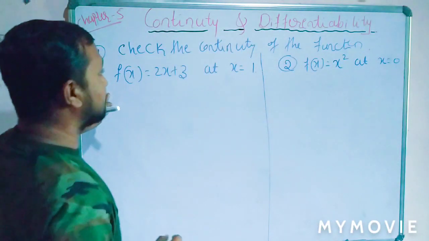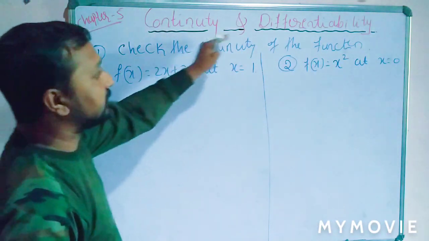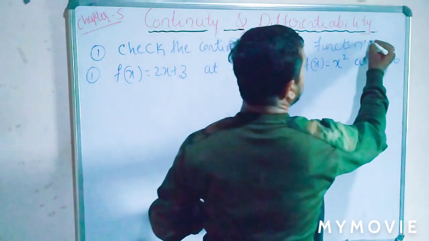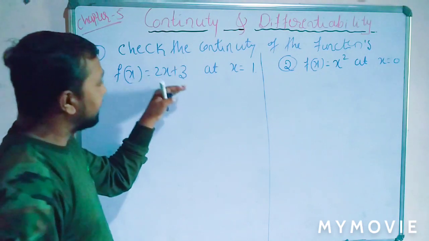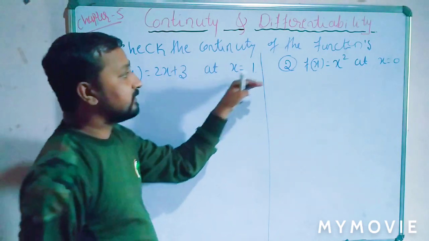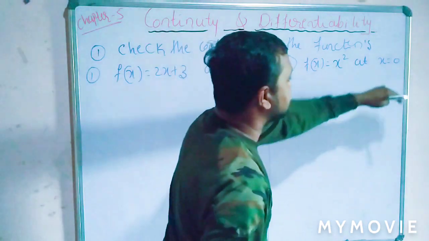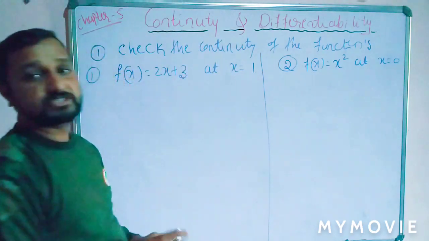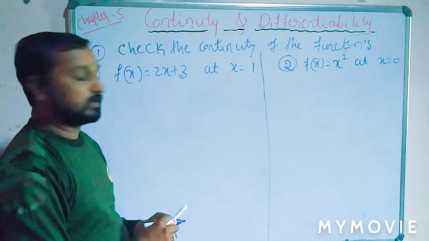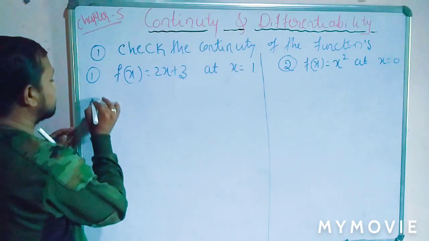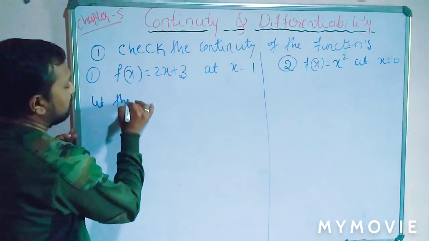Here in these two examples, what we will do is check the continuity of the functions. First one, f of x is equal to 2x plus 3 at x equal to 1, and f of x equal to x square at x equal to 0. In these two examples, I will solve one example and leave one for you people. So here in this function, let the function.